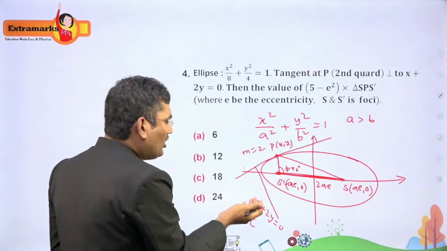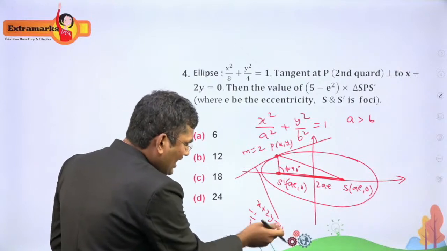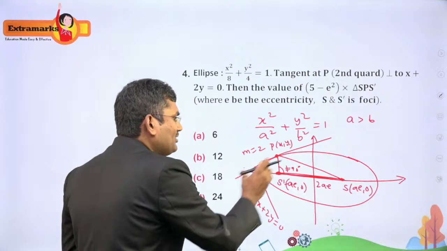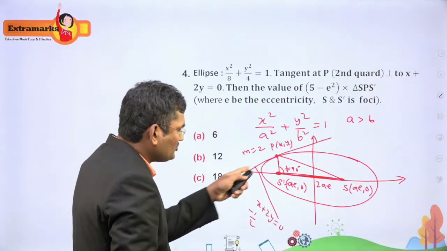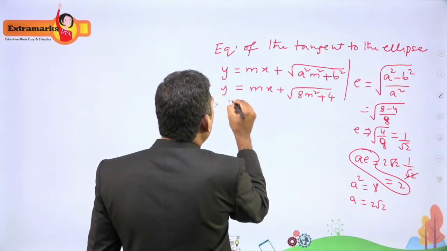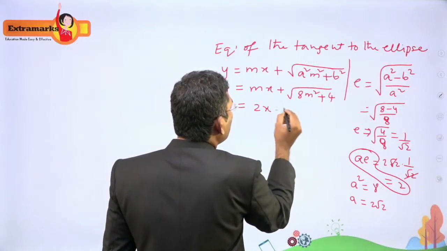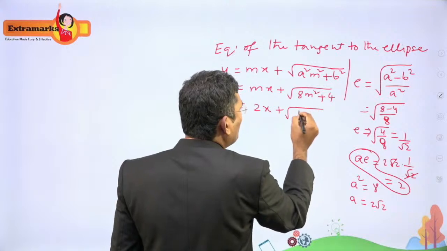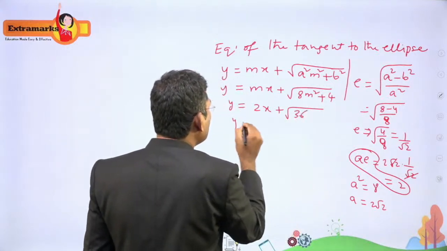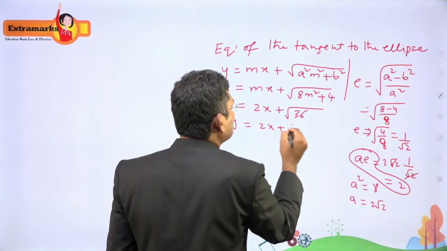We have the m value also: the slope of the tangent must be 2. So m is equal to 2. So y is equal to 2x plus or minus root of 4 into 8, 32, plus 4, 36. This is 36, so y is equal to 2x plus 6.